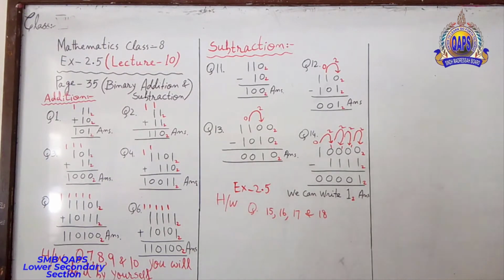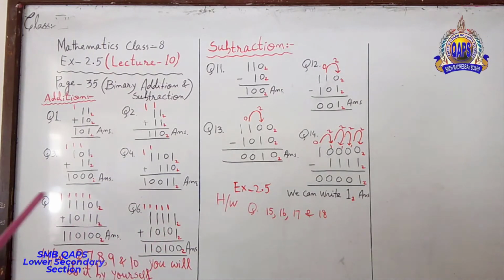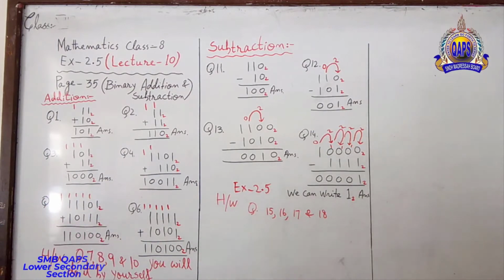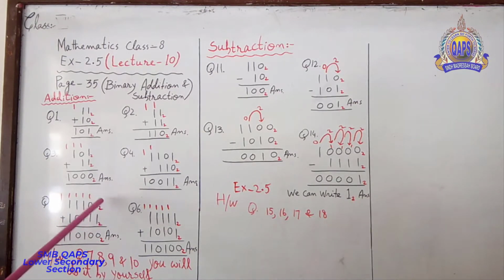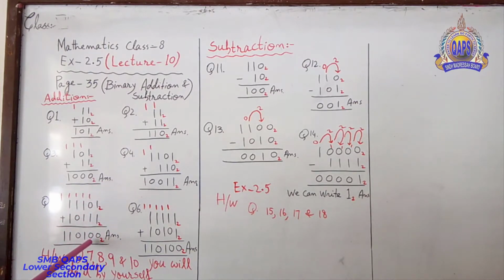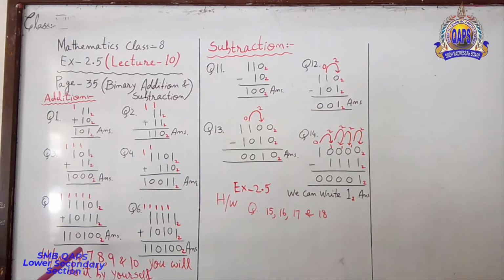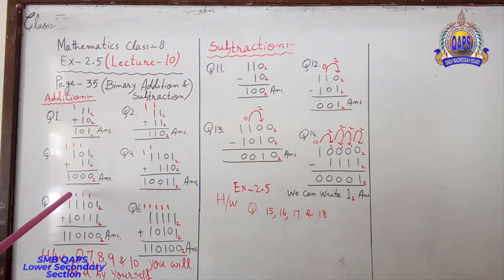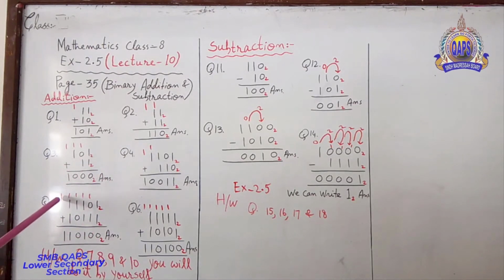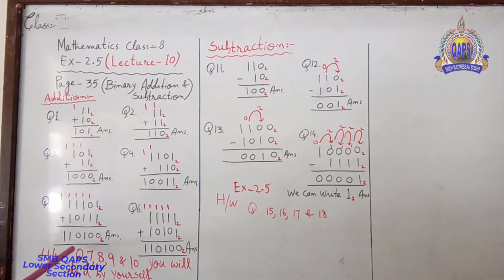Try to understand it. 11101 plus 10111. 1 plus 1, 0, carry 1. 1 plus 1, 0, carry 1. 1 plus 1 plus 1, three times, so it will be 1, carry 1. 1 plus 1, 0, carry 1. 1 plus 1 plus 1 will be 1, carry 1.